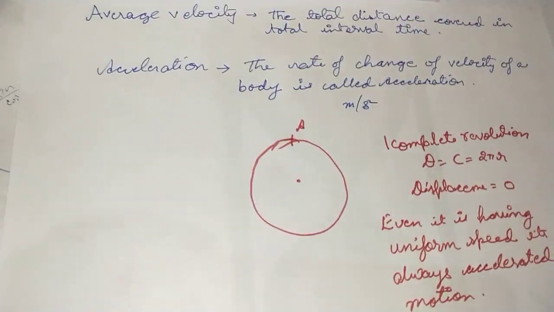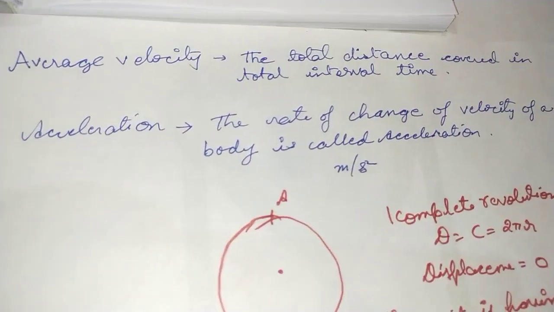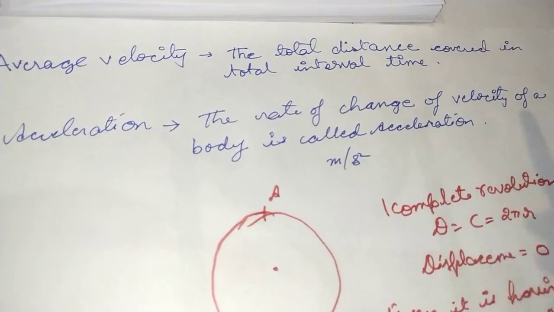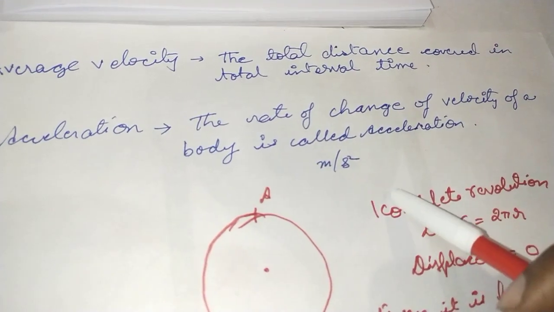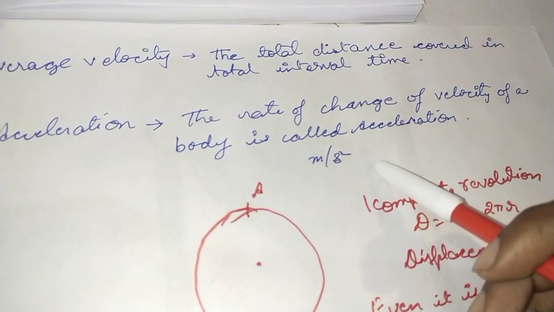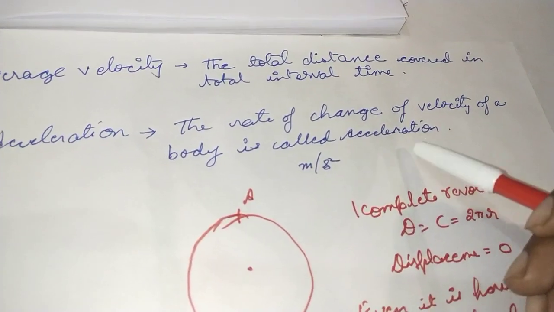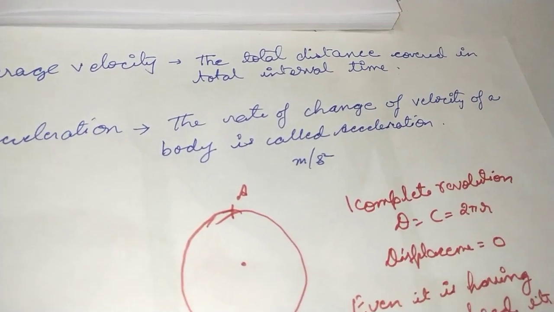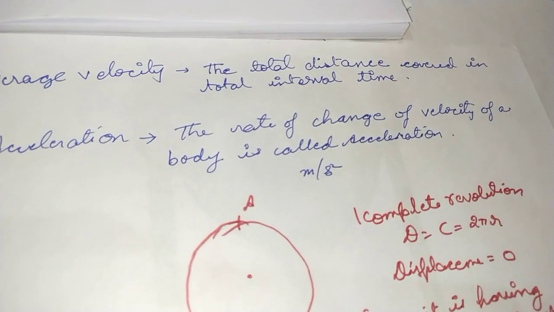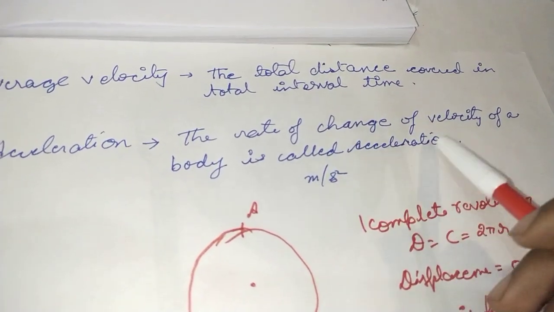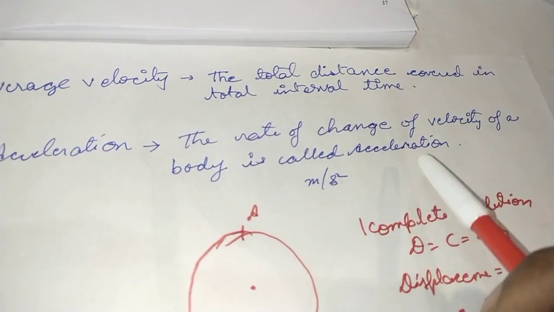Now the next very important thing is acceleration, the rate of change of velocity of a body. Like, let's say an object started moving. Initially it was moving at a speed of 20 meter per second, then 30 meter per second, 40. So that means in every 1 second the speed is getting increased. So that means the change in velocity is happening. Yes, it is happening with respect to time.